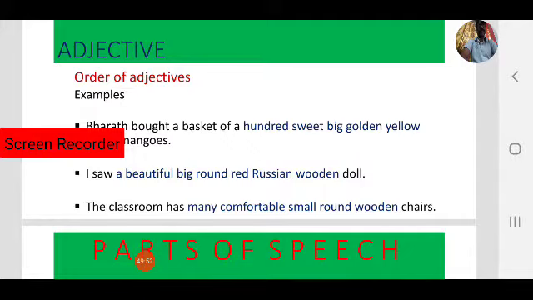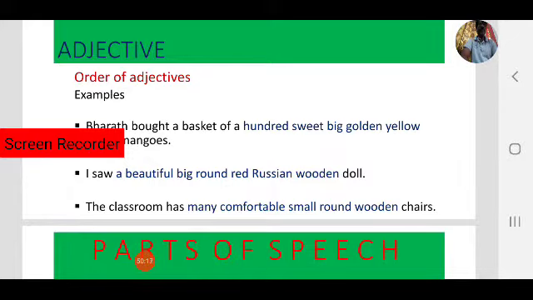What is the noun here? Doll is the noun. The adjectives give more information about the noun. The doll was beautiful, very big, round in shape, red in color, Russian, made of wood.